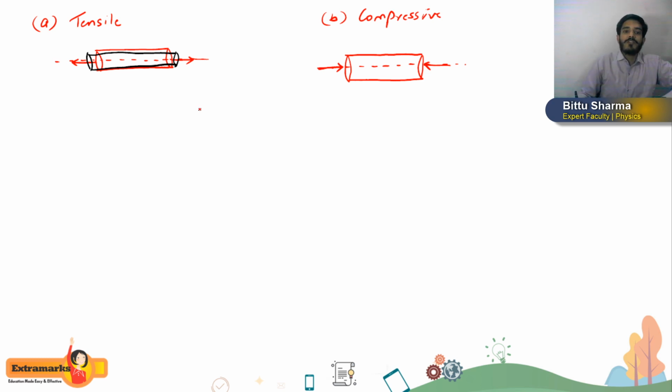And which area will we write here? Stress is equal to force by area. Again it is the restoring force. And which area will we take? The cross sectional area of the rod. So I am writing here force, which force? Restoring force, divided by area of cross section.